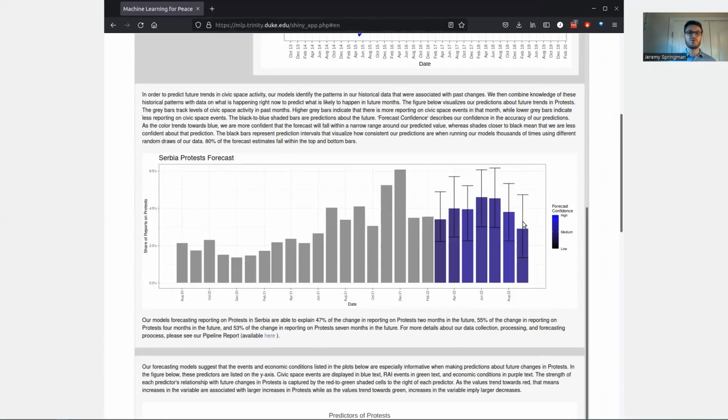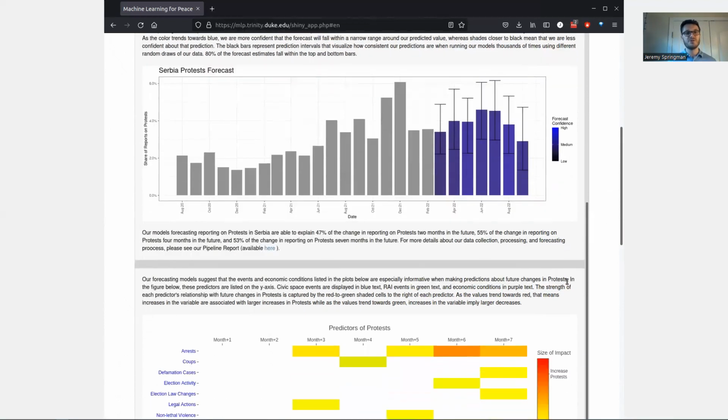Alternatively, the black vertical bars indicate the volatility of our estimates, showing how our model's predictions change when we use different subsets of our data. As you can see, we expect levels of protest to increase slightly in June and July. The color in these bars indicates the performance of the model is relatively high, and the black bars indicate that although our predictions have some volatility, they produce clear expectations that certain months will be significantly higher or lower than others, regardless of the model being used.